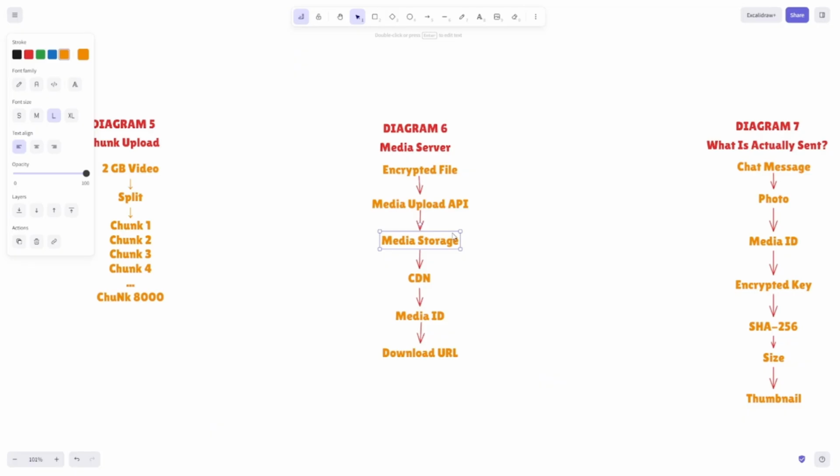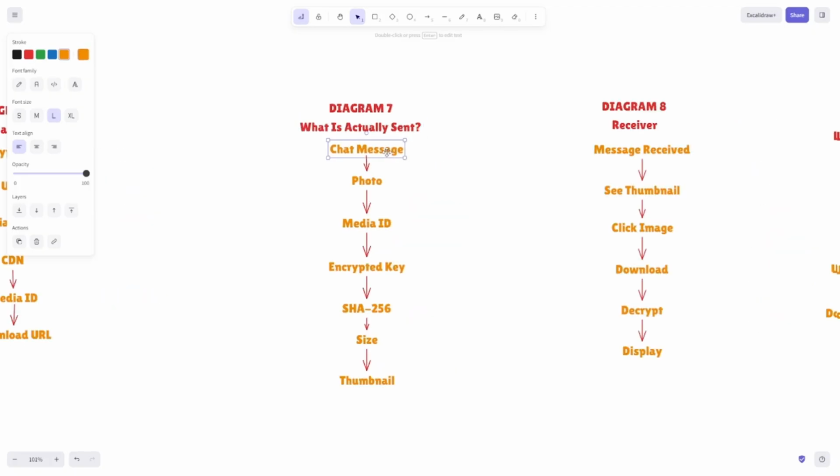The storage system assigns a unique media identifier. It also creates a download reference. Notice something carefully. The chat itself does not contain the entire image. Instead, it contains metadata describing where the encrypted media can be retrieved and the information needed by authorized recipient devices to decrypt it. Let's compare with a text message.